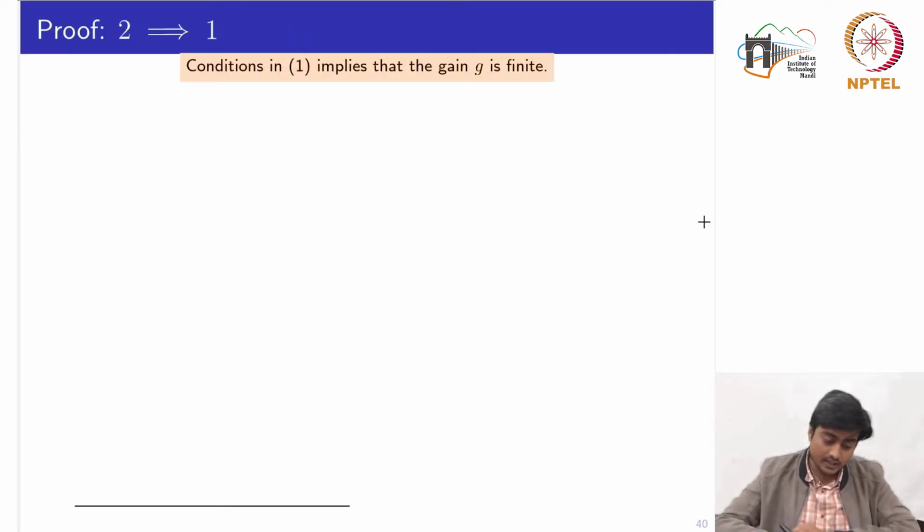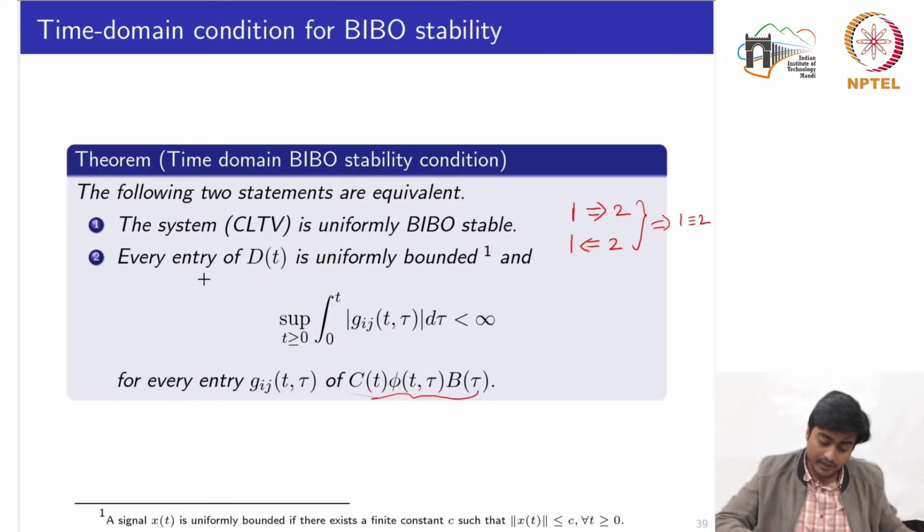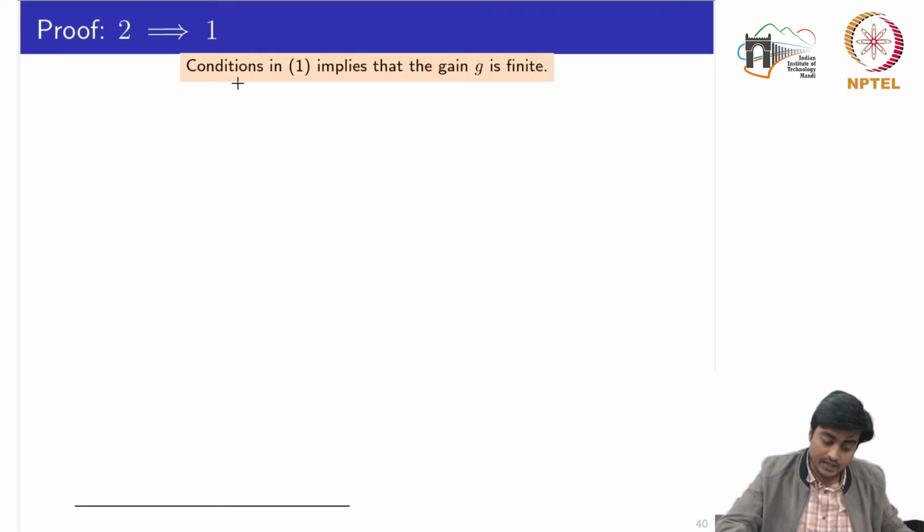So first we will see 2 implies 1, meaning to say that if every entry of G(t, tau) is uniformly bounded and this condition is satisfied, then it implies that the system is uniformly bounded input bounded output stable. Now see that the condition in 2 implies that the gain g is finite.